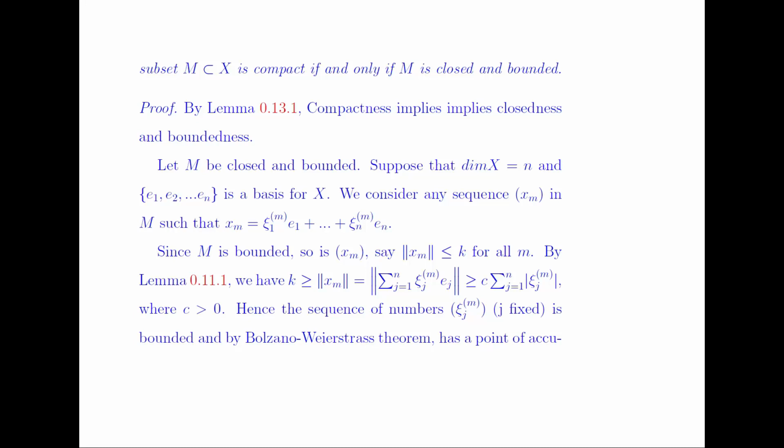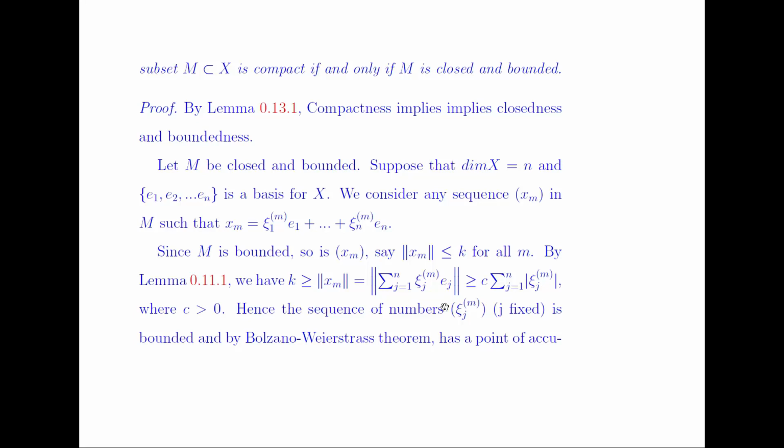By using the property in a finite dimension that we have already discussed, k is greater than or equal to the norm of xm, and this xm can be uniquely written as the summation of xi_j ej over j from 1 to n, which is greater than or equal to c times the summation of the modulus of these scalars xi_j(m), where c is greater than 0.